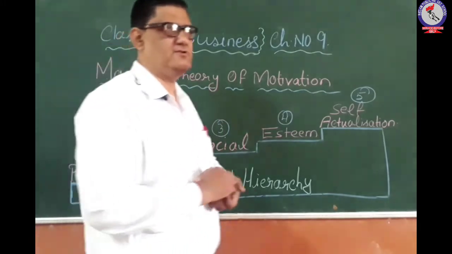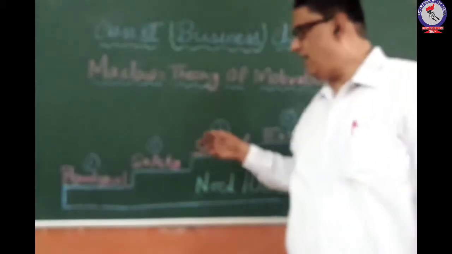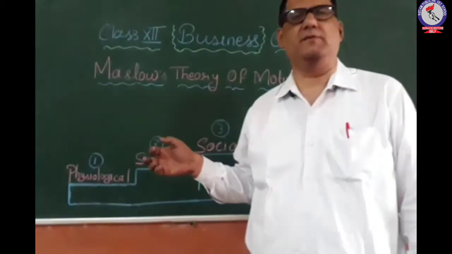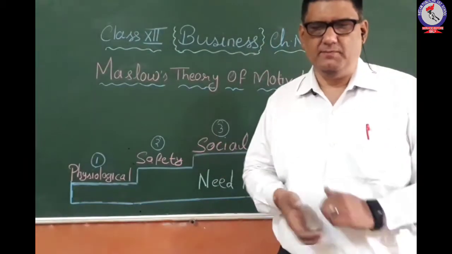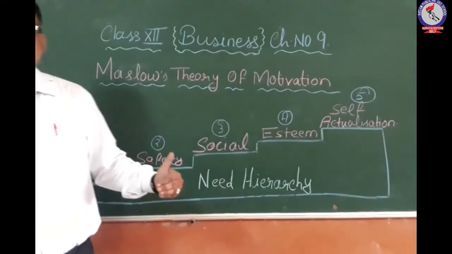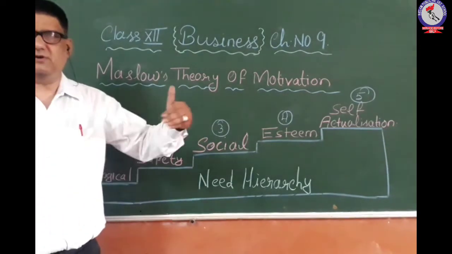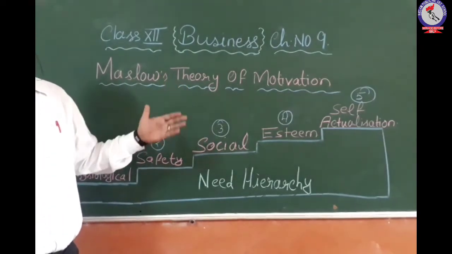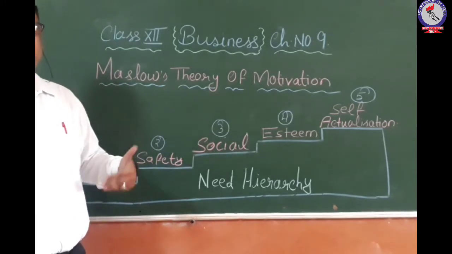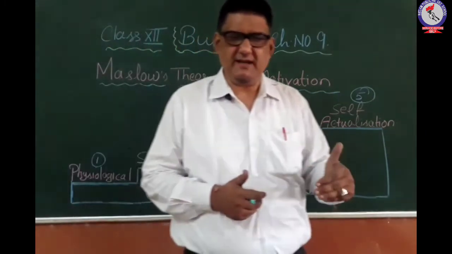So first we have to see that these basic needs, which are required for the survival of the human being or any individual person, are fulfilled. First you should think of how you will be able to get the food, how you will be able to get the shelter, and what you will be doing for wearing the clothes. So first you have to fulfill these basic needs.